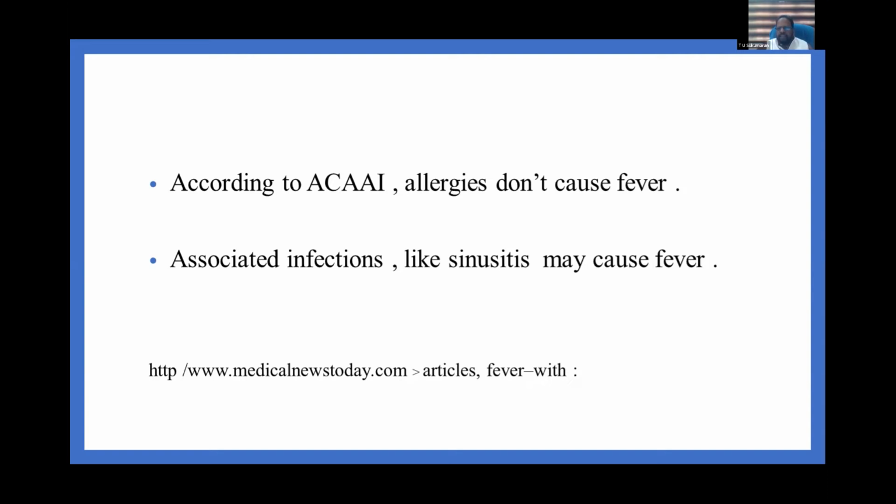The second condition is allergic rhinitis. Allergic rhinitis is a very common disease that we see in children, and our own study from Kottayam district shows that more than 40% of children have allergic rhinitis. Allergic rhinitis as such will not produce fever, but a complication like allergic sinusitis can present with fever.